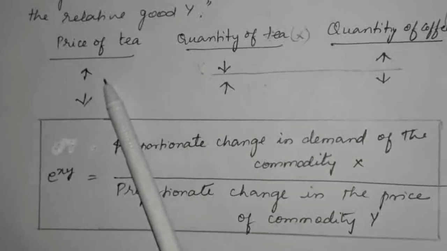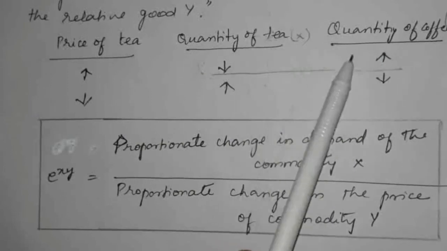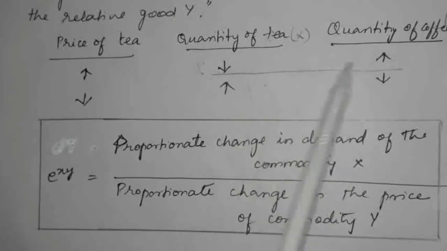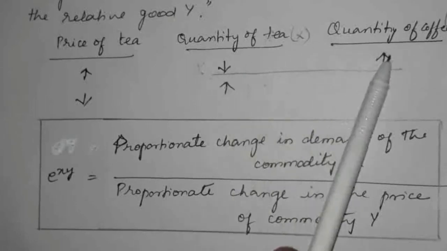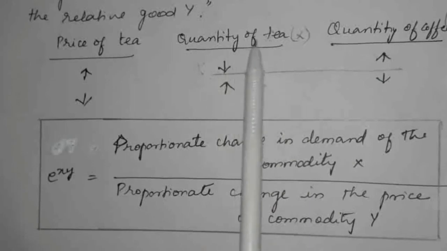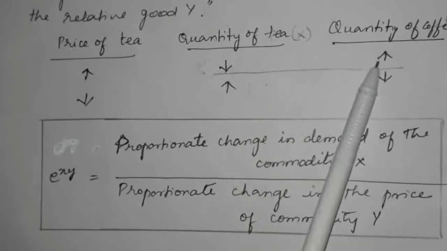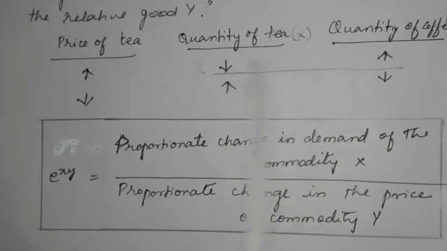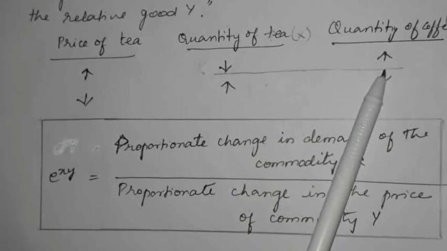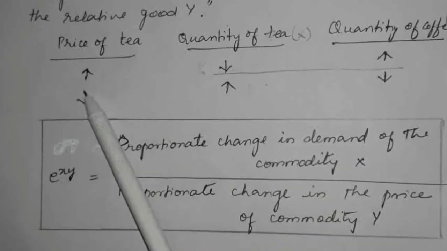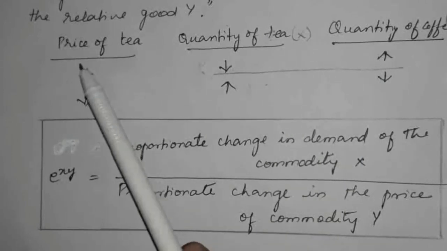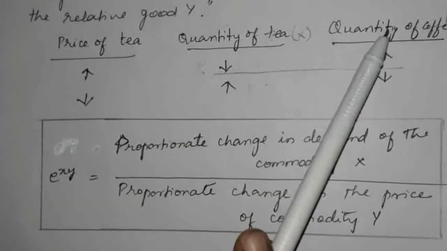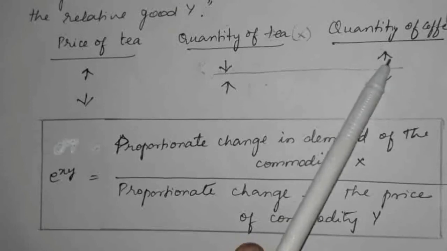So the price of tea and the demand for coffee, the other good, are positively related. When we compare the two goods in cross elasticity of demand, if the quantity of tea is reduced, the quantity demanded of coffee will be increased. This is the cross elasticity of demand. If the price of commodity X increases, the demand for the other commodity also increases.